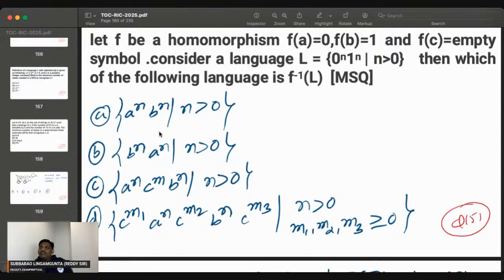Let us assume actually the empty string. I will change the problem also. f of c is equal to the empty string. You may be confused, I could have written the empty string, something like epsilon. Try to understand, everyone: f of c is equal to the empty string, something like epsilon. Let's see how many people will do it.